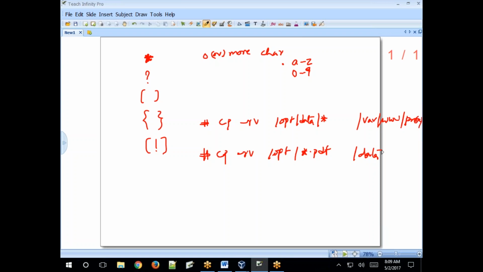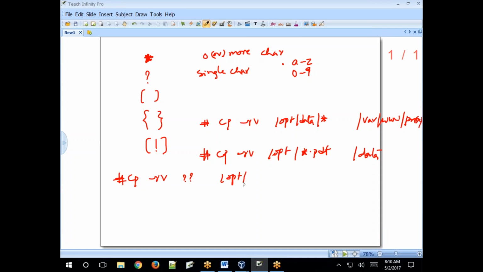Now, question mark. What is question mark? It represents a single character. For example, if you specify cp -rv, question mark, question mark, and then the destination directory.